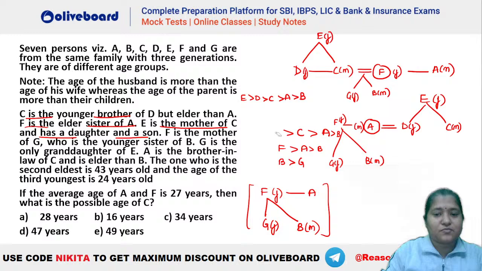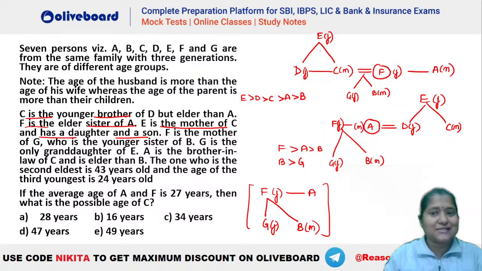Okay, so let's remove it from here. So either of the two situations can be here. I hope everybody is clear with this. Either of the two situations is happening in here. You can see in either case there are 1, 2, 3, 4, 5, 6 and 7 people. So either of the two family trees is the right one.